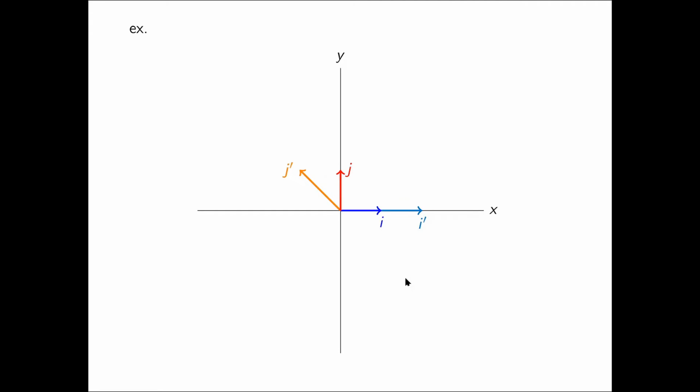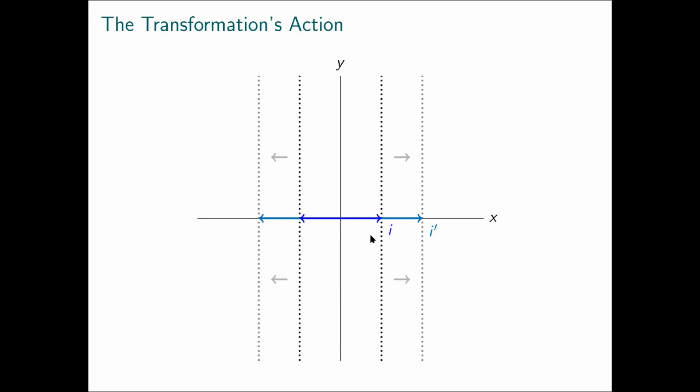Here's an example of a new transformation. These are my original i and j vectors, and now they're transformed into this i prime and this j prime. So it looks like i prime has gotten twice as long and j has moved a bit to the left. It seems like by changing i, my horizontal vector, into something that's twice as long, I'm going to be dilating space horizontally by a factor of 2. I'm going to be stretching everything out horizontally so that it is twice as wide.